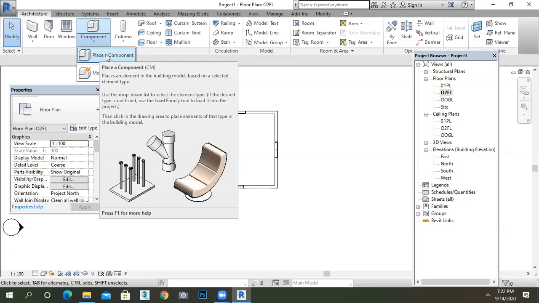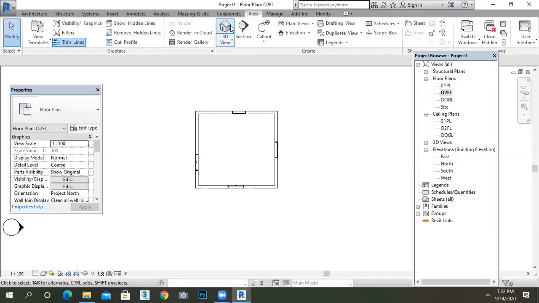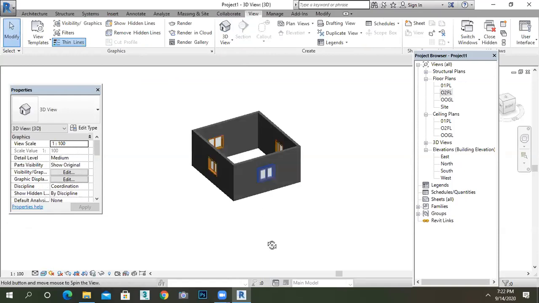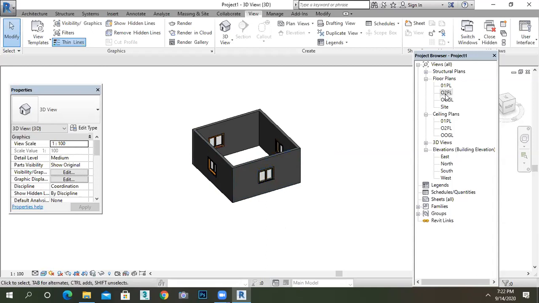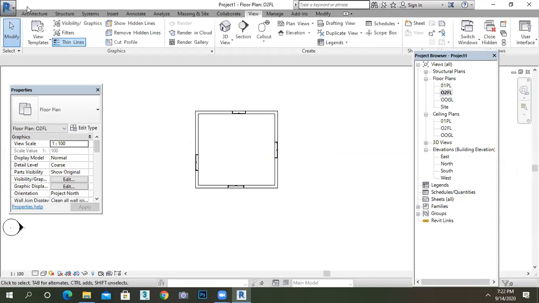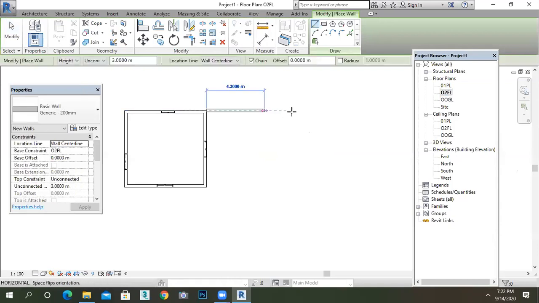But before placing my components or furniture, I want to draw my floor, right? There is no floor in my plan. See, there is no floor. So now I am going to draw a floor here. I'll take one wall and draw another room here.